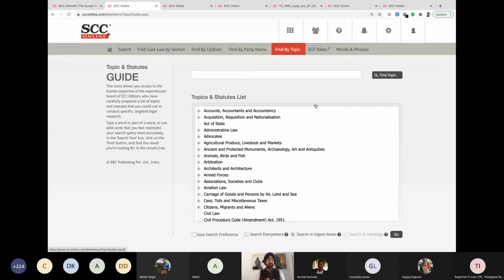Basically, in the digest, all the cases on a particular topic are listed in that particular segment under that topic. The same thing has been mentioned over here. All the topics are mentioned over here, and this is not year-wise. This is not only for 1 year. This is from inception, 1950 till date. So this is a complete digest of all the years on these topics. Oh, wow. So this is similar to our complete digest of 50 years that Eastern Book Company is publishing. Yes, this is the digitized version.